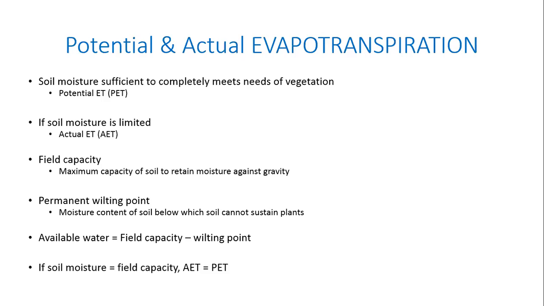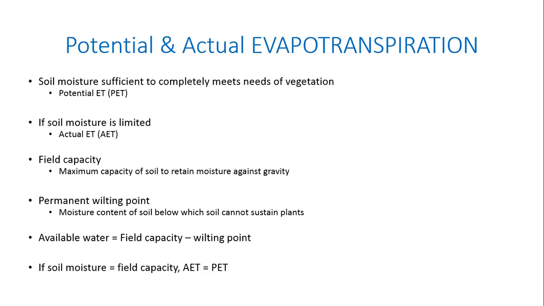Okay, now I'll ask a different question. If soil moisture is equal to wilting point, what will AET be? 0. If soil moisture is equal to or less than wilting point, AET equals 0.